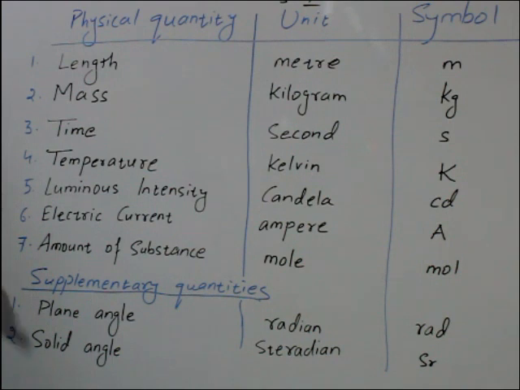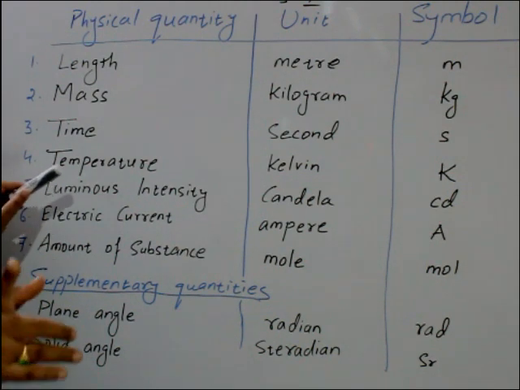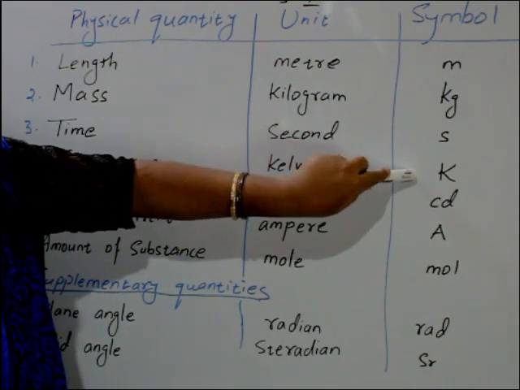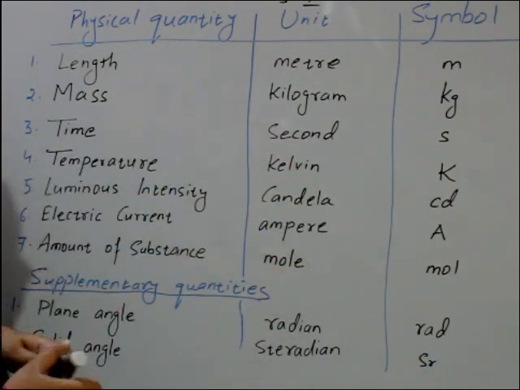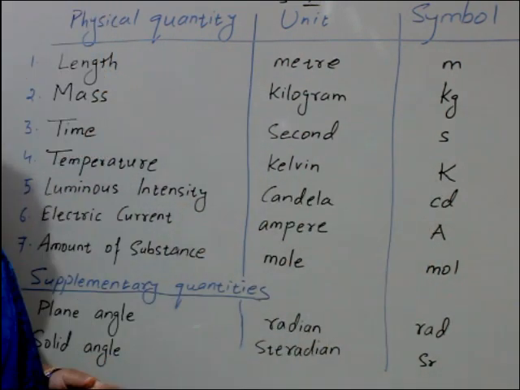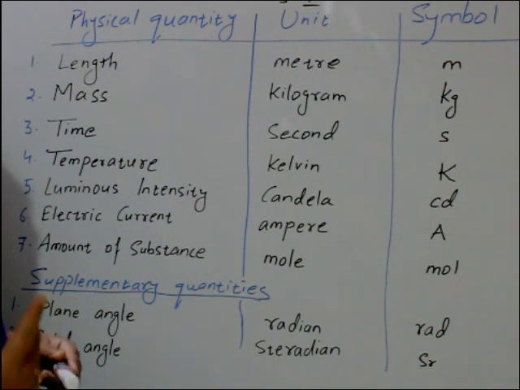Next is temperature. Temperature is measured in degrees Celsius, degrees Fahrenheit and Kelvin, but the SI unit is Kelvin and its symbol is capital K. If you write small k, that becomes wrong.